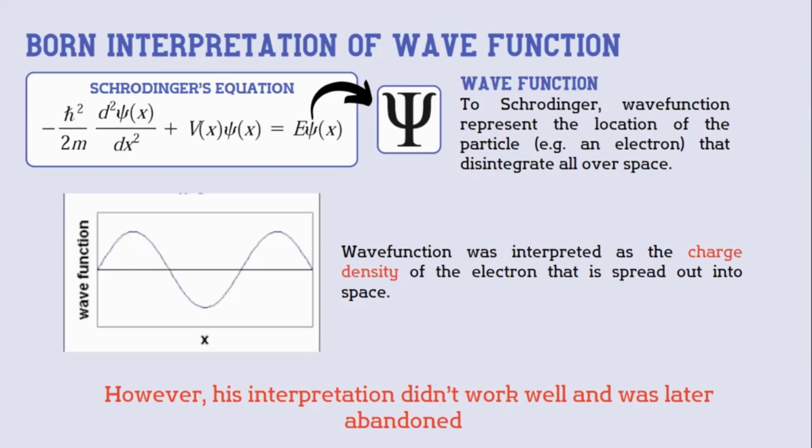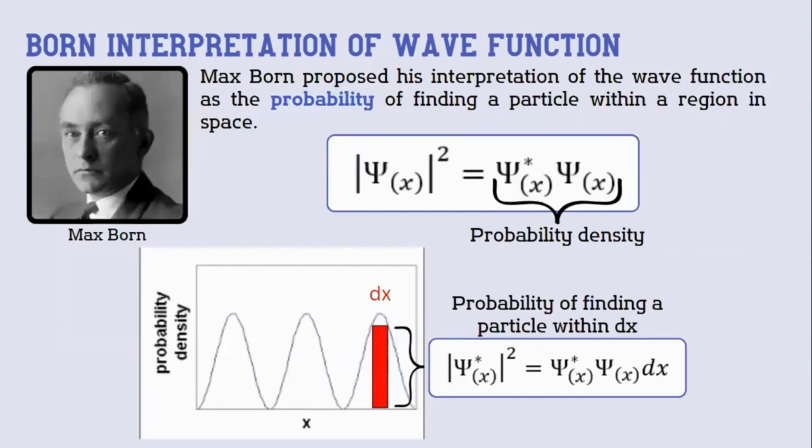However, Schrödinger's interpretation of the wave function did not work so well and was later abandoned. This caused problems to other physicists and even to Schrödinger himself, who came up with this equation. So during this conundrum, a guy named Max Born came into the picture. He was a German physicist who proposed his own interpretation of the wave function, which later became known as the Born interpretation of the wave function.